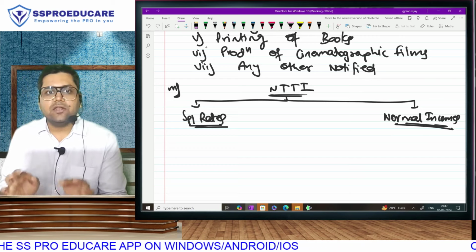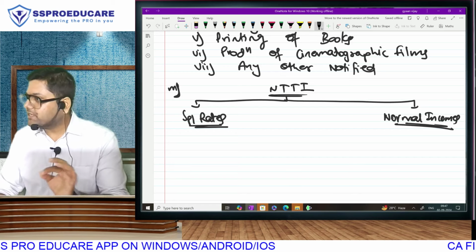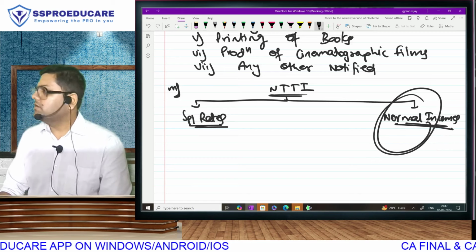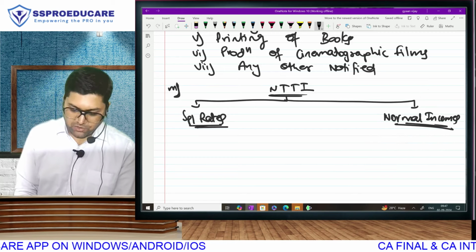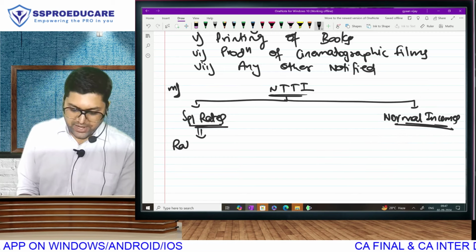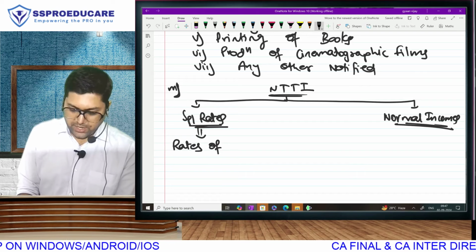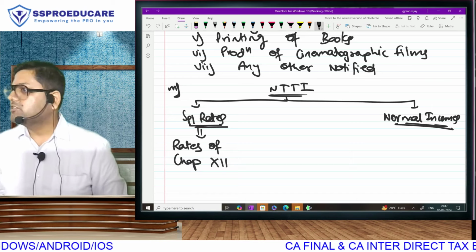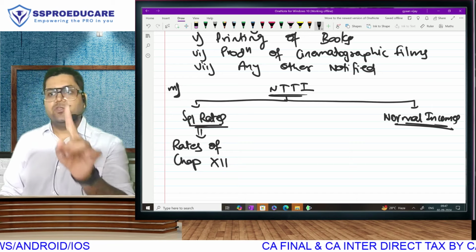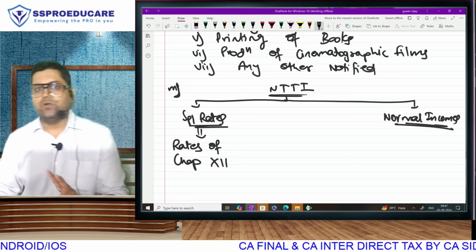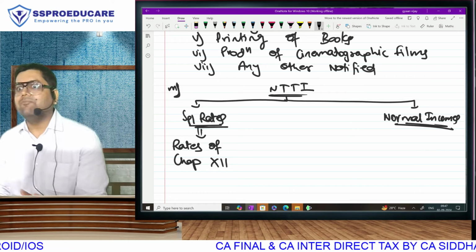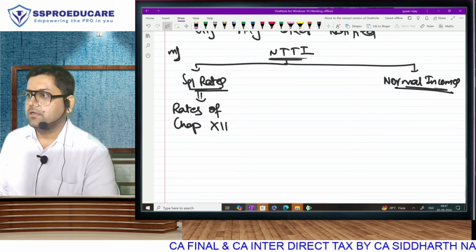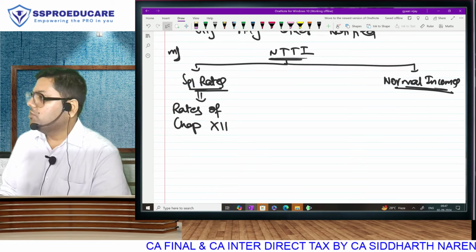Because special rate will apply irrespective of regime. It's your normal income that will go in the new regime. Special income will always get covered in the rates that are specified in chapter 12. Chapter 12 of income tax law is special rates of tax. So if you have long-term capital gain, casual winning, short-term stock market wala, all that will come. Ye clear hai? Now let's talk about your normal incomes.